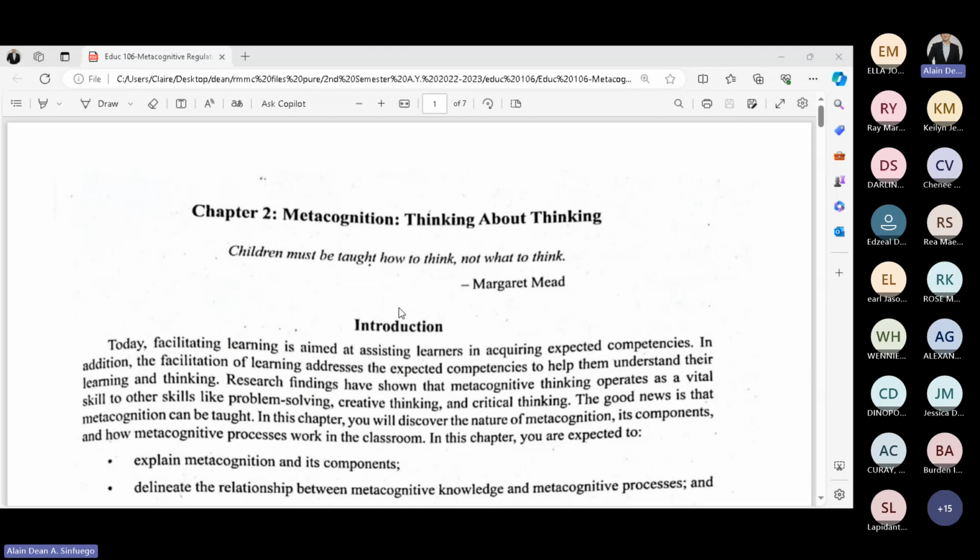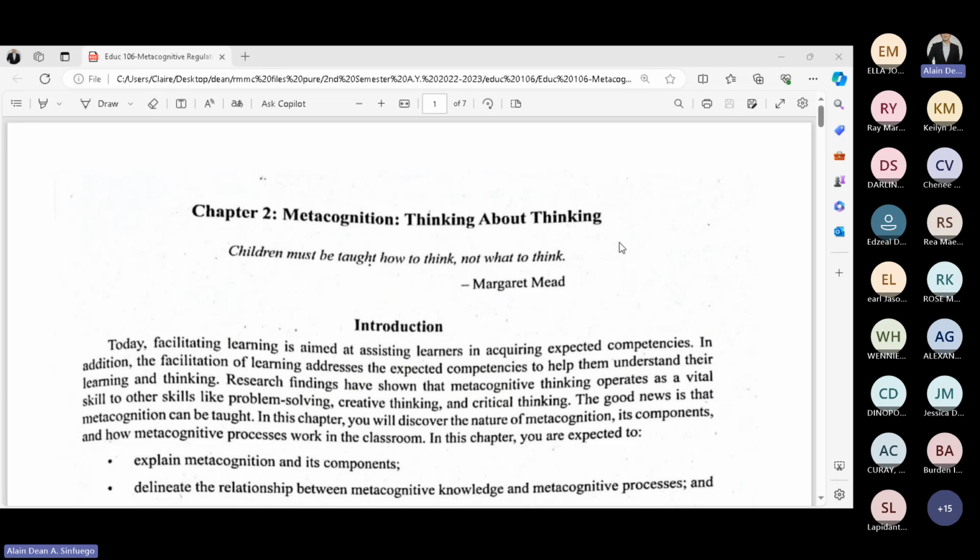So what we need to remember is that cognitive and metacognitive factors deal with the mind, all the processes that occur in the mind. This is what we call the mental processes.